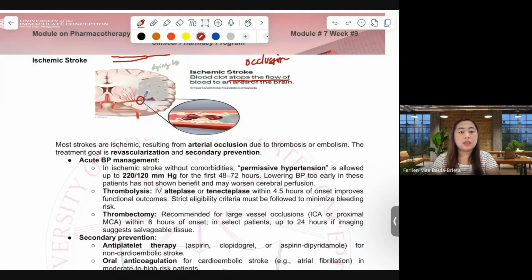Once this ischemic stroke happens, there will be arterial occlusion, probably due to thrombosis or embolism. Our treatment goal is to revascularize and do secondary prevention.